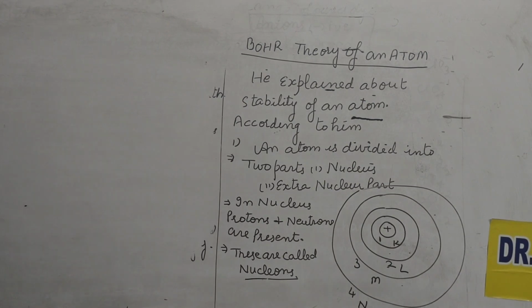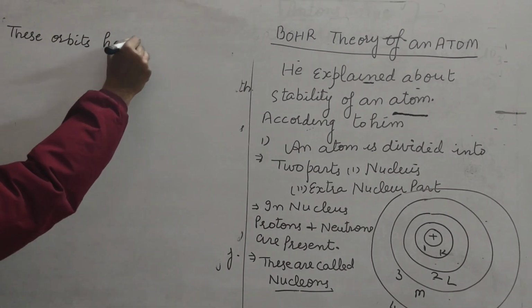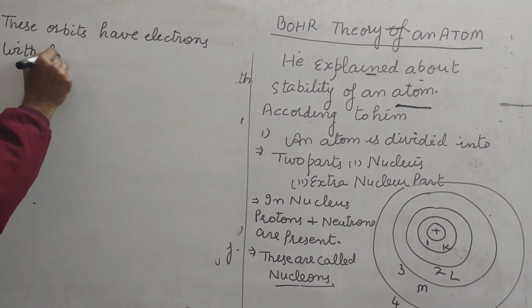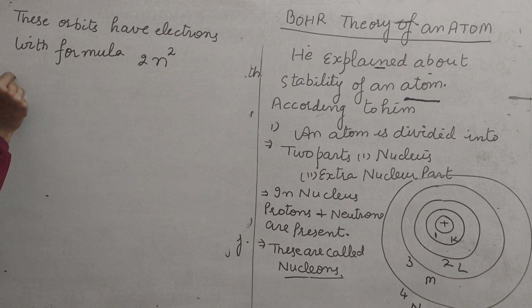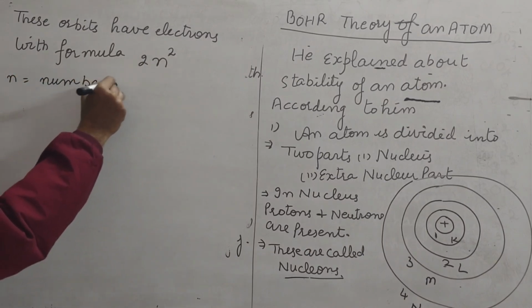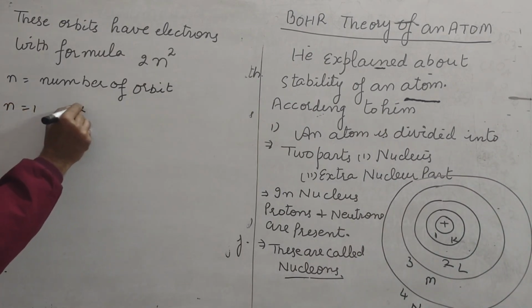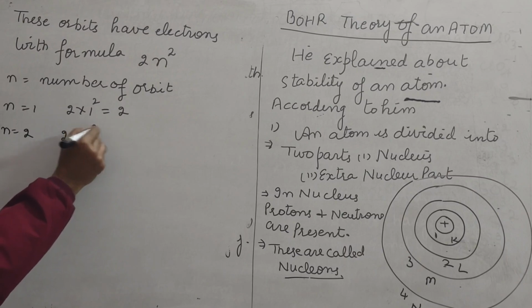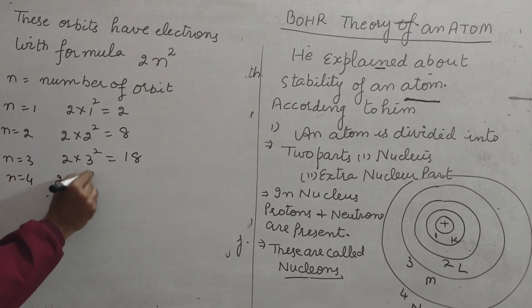These orbits have electrons with formula 2n square. n is number of orbit, like 2 into 1 square is 2, n equal to 2, 8, n equal to 3, 18, n equal to 4, 32.